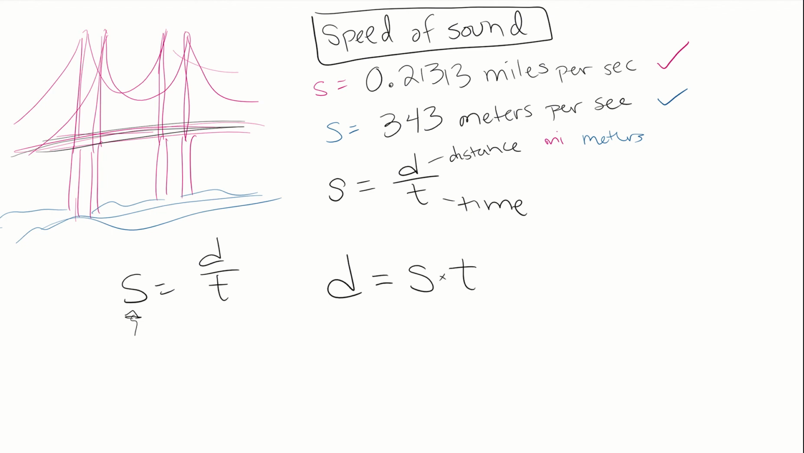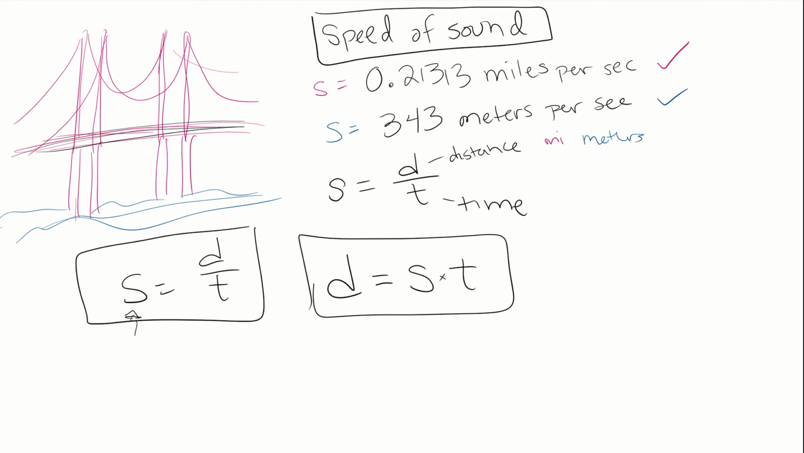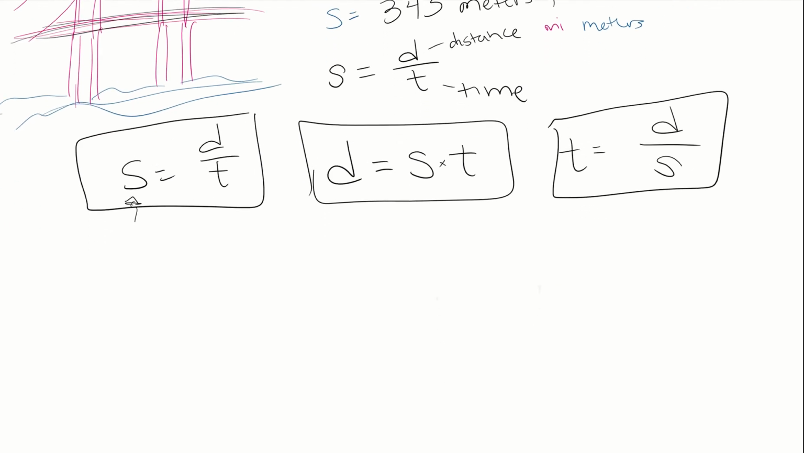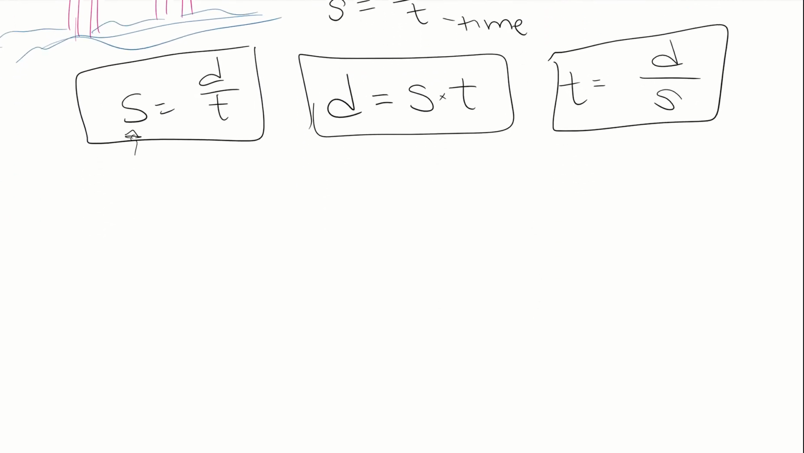So distance is going to equal speed times the time. This is one rearrangement of our speed equation. Or I could ask you about the time, and if I ask you about the time, you're going to need to take the distance divided by the speed. So these are the three versions of the speed equation, just like we had the three versions of our velocity equation. So let's take a look at an example.